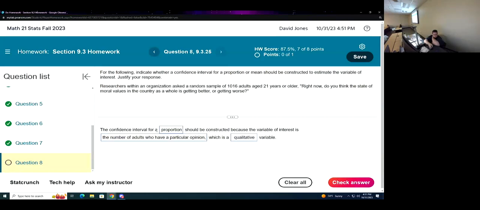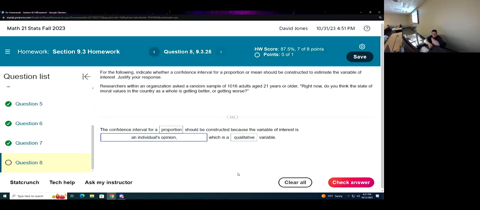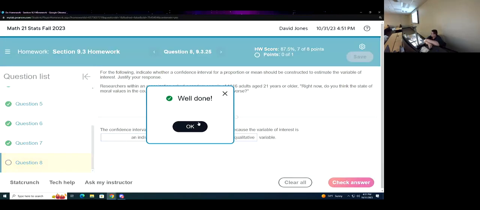The confidence interval for a proportion should be constructed because the variable of interest is, it's not the number of them, it's just their opinion. There we go. It's just their opinion. It's not the number of them.